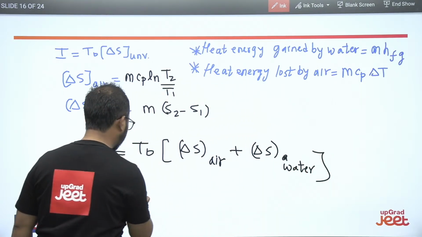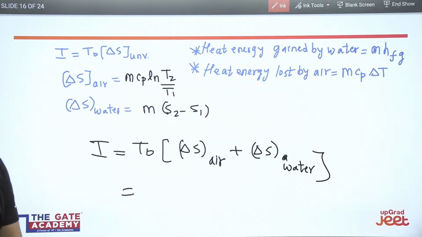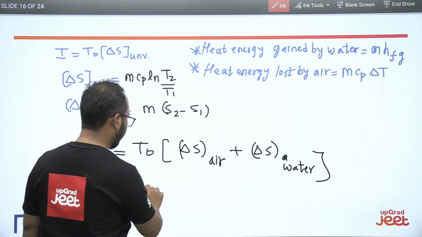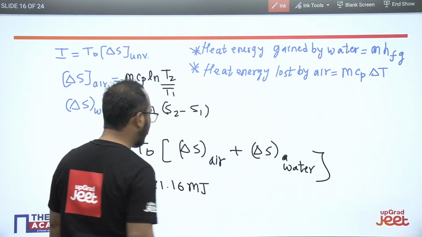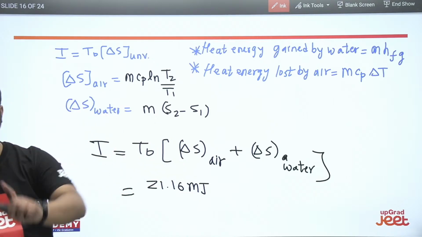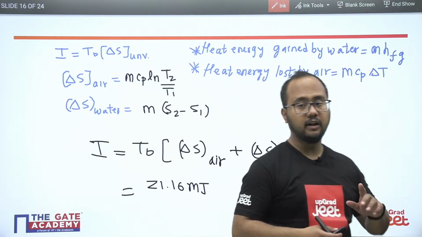Okay, from this relation you will be getting the correct answer. So I am mentioning the correct answer is 21.16 megajoule. 21.16 megajoule. This is the correct answer for the irreversibility, right? I hope this question is clear to everybody.